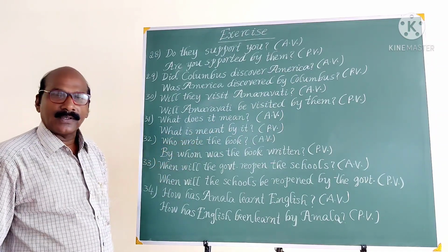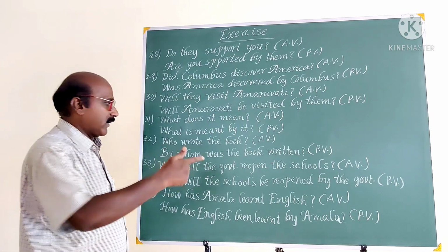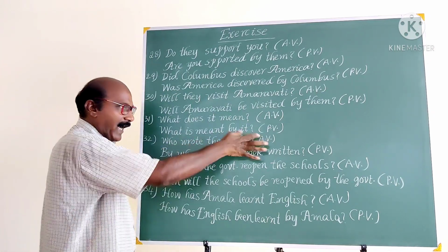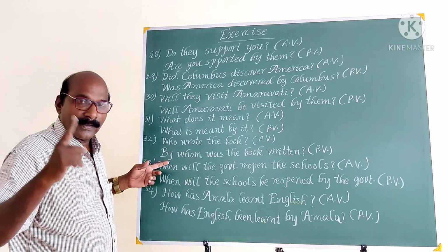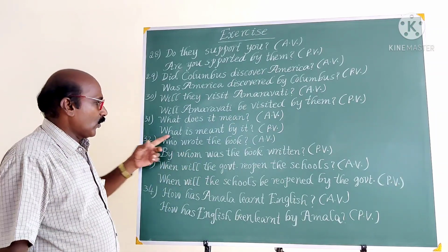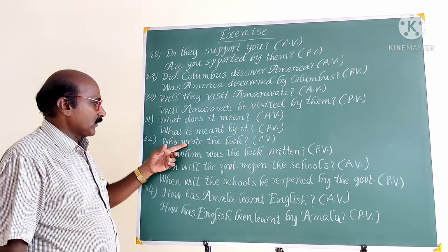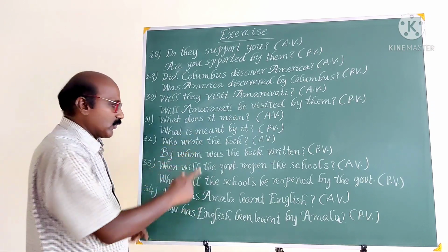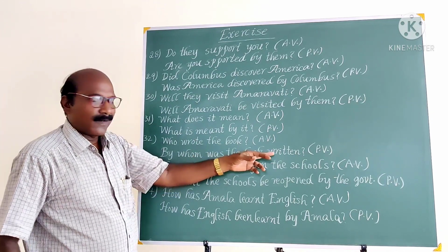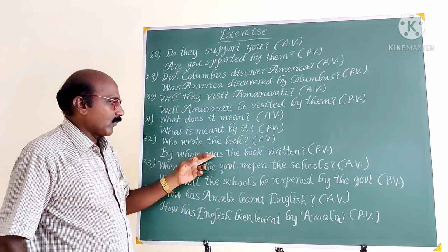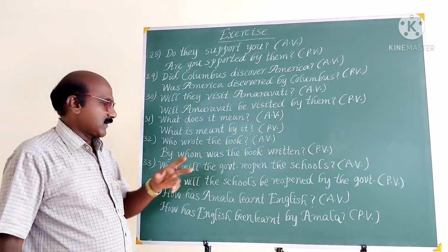Who wrote the book? This question is different. If any question in active voice begins with who, the passive voice should begin with by whom only. Who wrote? By whom? And this wrote is in past tense, so use past tense be form. By whom was the book written?